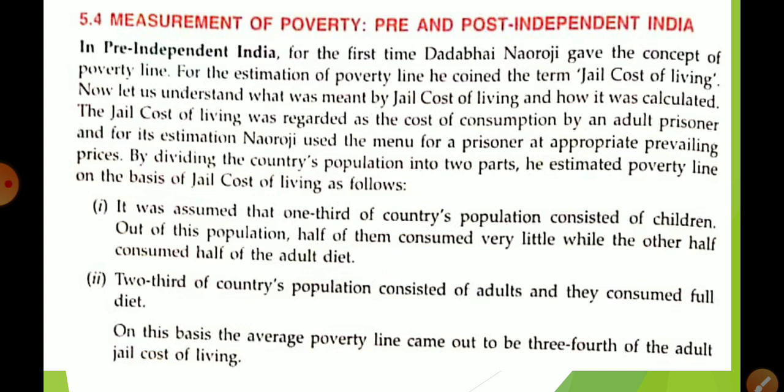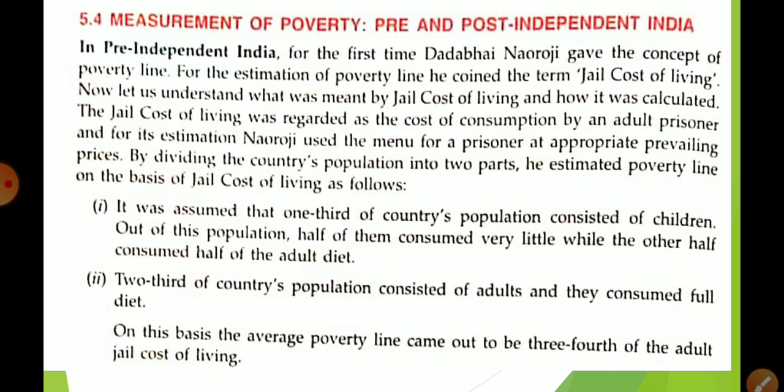So the concept of relative poverty only tells who is earning more and who is earning less. This concept is not helpful to decide who is poor and who is not poor. So for that we use absolute poverty. Absolute poverty is the criteria that differentiates between poor and non-poor.